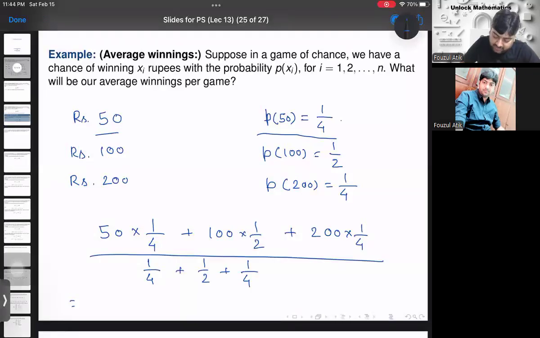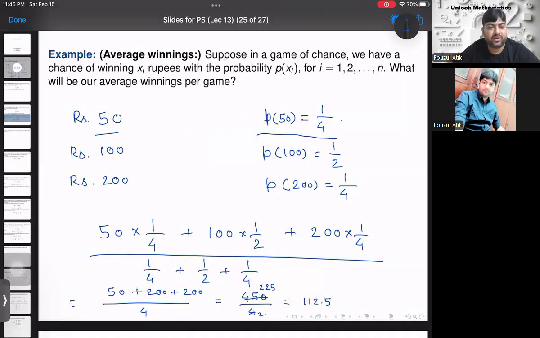If you just calculate, it is 50 plus 200 plus 200 again, so it is 450 rupees divided by 4, right? And if you simplify it again, we'll have 225 by 2, and it is 112.5 something.